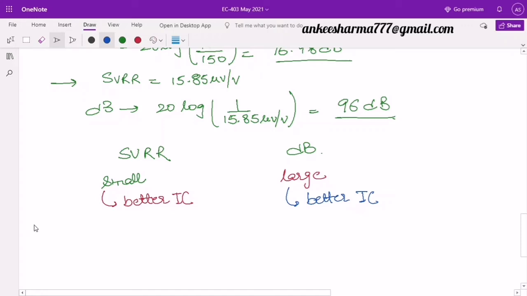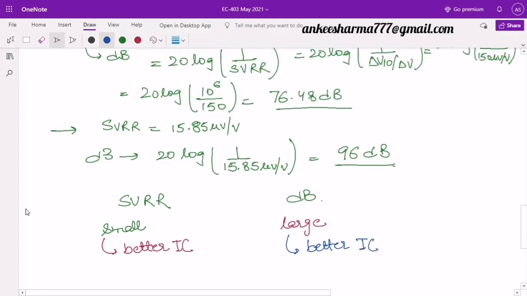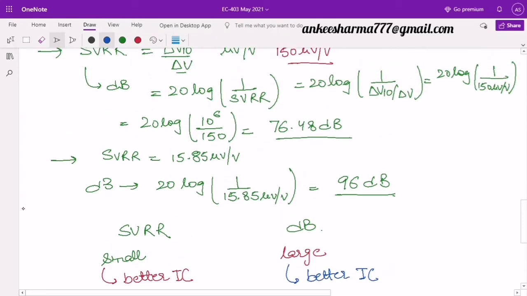So you may find some numericals. For example, a very small numerical: find the supply voltage rejection ratio in dB, if there is 15.85 microvolt change per 1 volt, or if they say 15.85 microvolt change for 4 volts, then we simply accommodate it for 1 volt, put it in this formula and calculate the value in dB. So I guess you all can solve these questions.